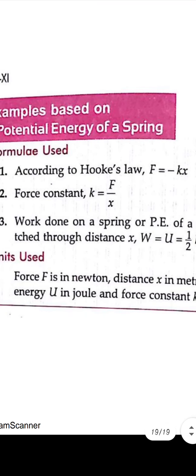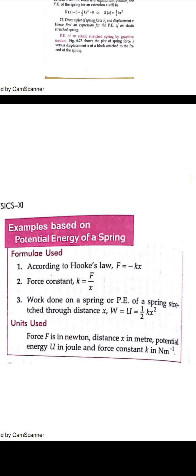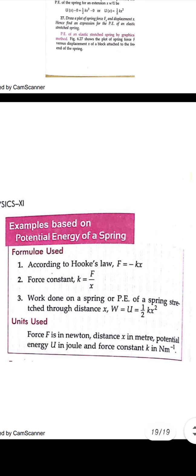So Hooke's law, since it is given by the spring constant, that is, force is equal to minus kx. The work done is given as the potential energy of the body stretched through the spring. So the potential energy is equal to half kx square.